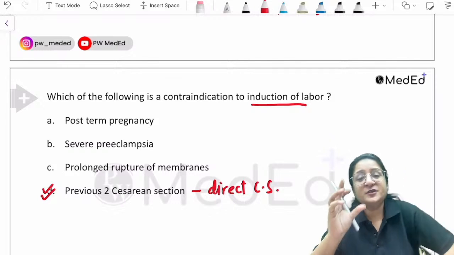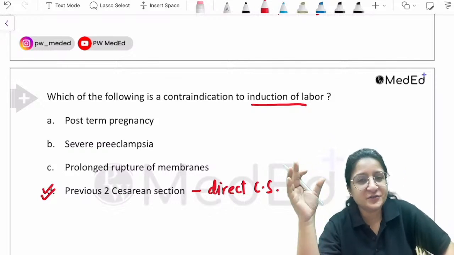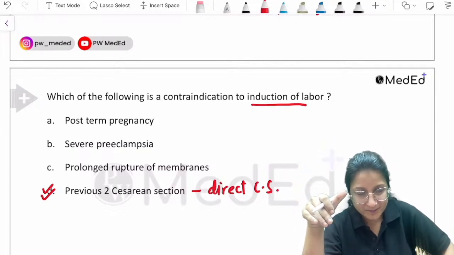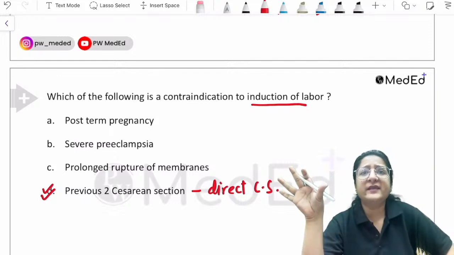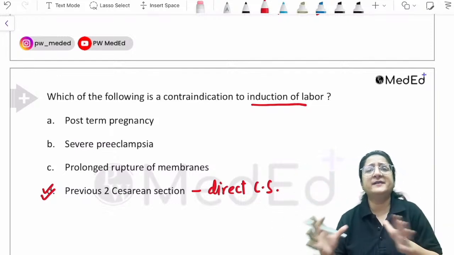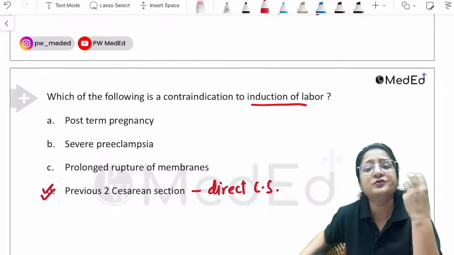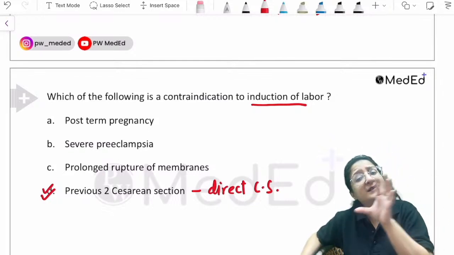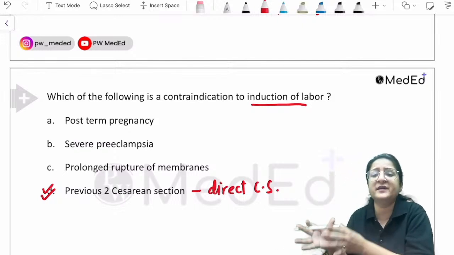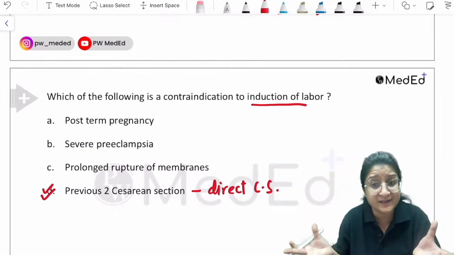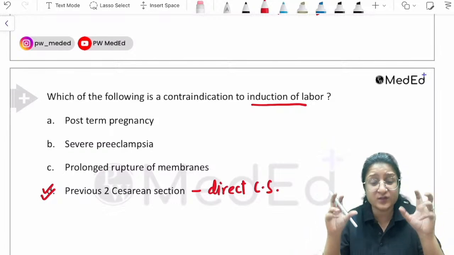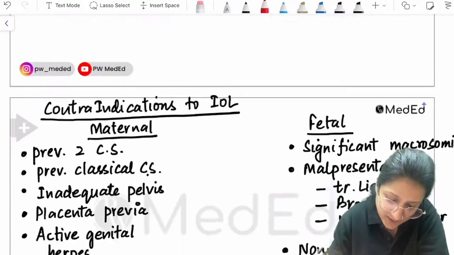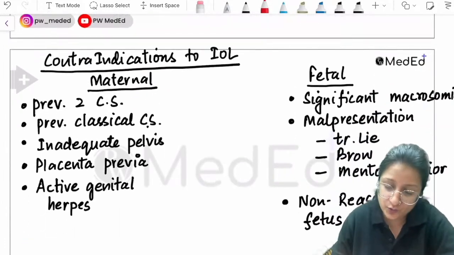There are certain times in obstetrics when you don't have to remember the indications of induction. What is important to remember is when not to do it. Because everywhere we read preeclampsia, severe preeclampsia, eclampsia, where the pregnant woman needs to deliver, then induction of labor can be done. But there are certain situations where induction cannot be done for obstetric reasons. I know you've read in textbooks cesarean for obstetric indications. What are these obstetric indications? What are these contraindications to induction of labor?